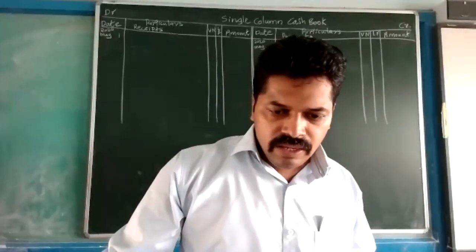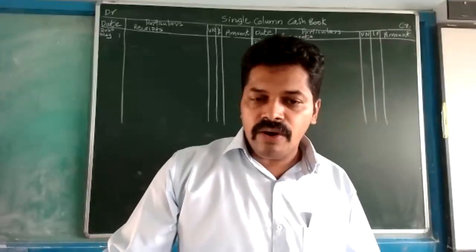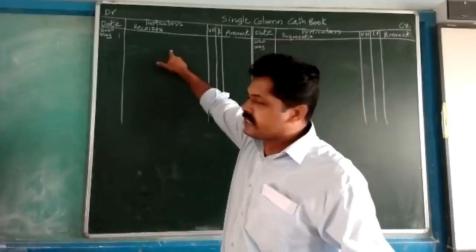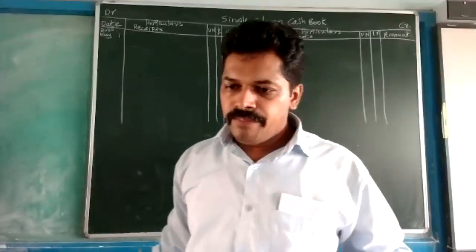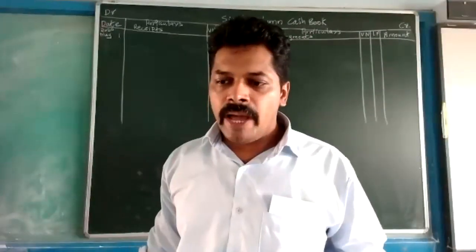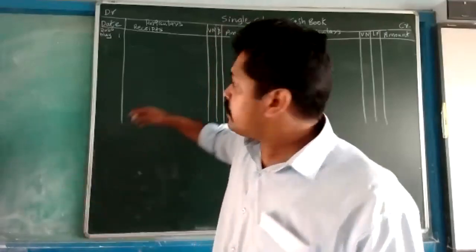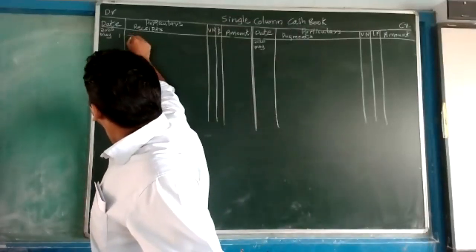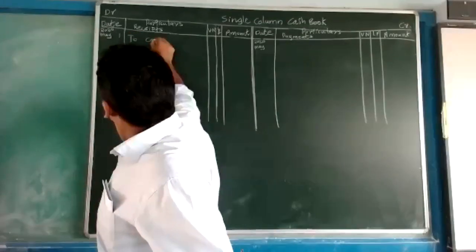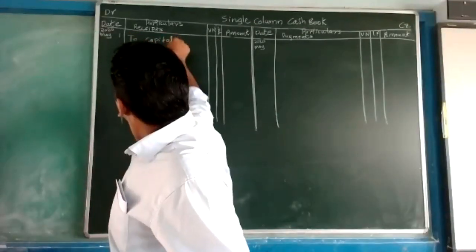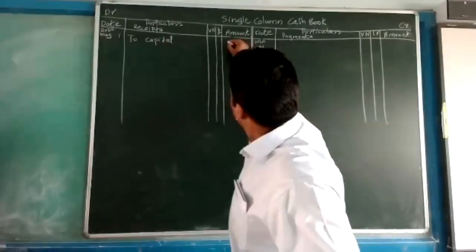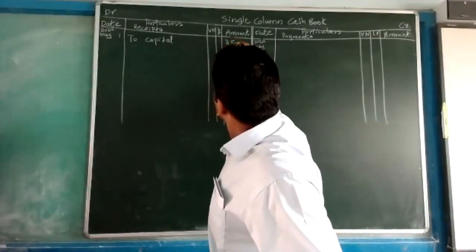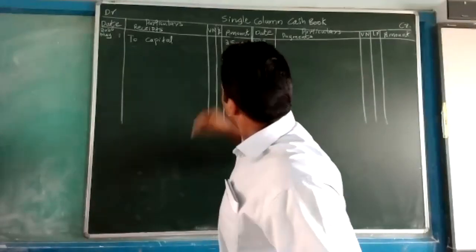So this is a receipt of cash. When we are recording in the cash book, it comes on the receipt side. And what is the journal entry for this one? Cash account debited to capital. The credit aspect we are writing here is 'To capital'. The amount we are writing in the amount column is 25,000.